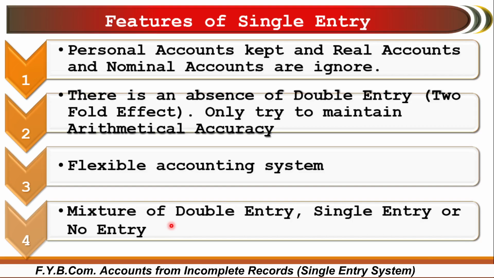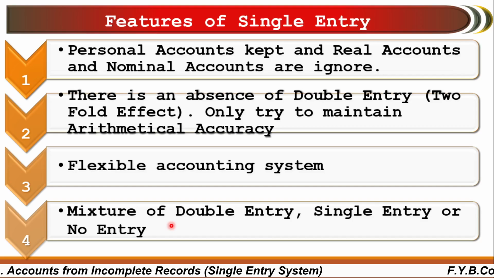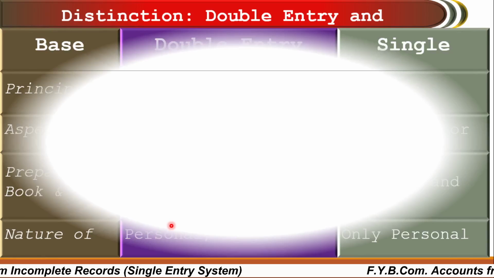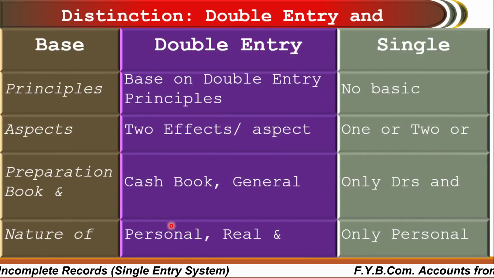The last one is a mixture of double entry, single entry or no entry. As I mentioned earlier, in the single entry bookkeeping system many times there is a double entry, many times there is single entry, or many times there is no entry. That means he may exclude the entry from the books of accounts, or some entries are maintained as per double entry, some entries as per single entry, and many entries are excluded. So this is the distinction between double entry and single entry system.